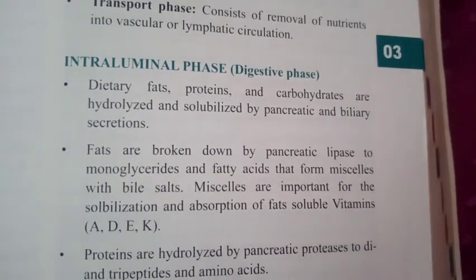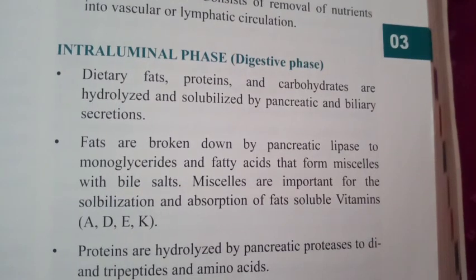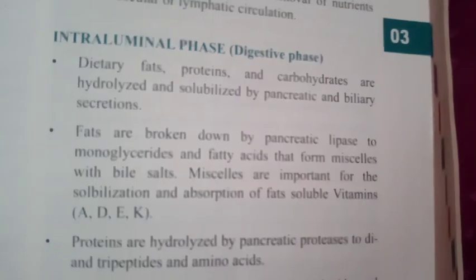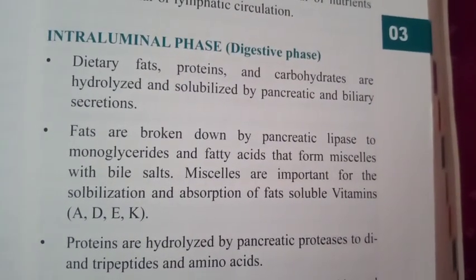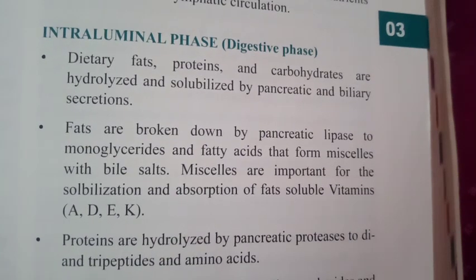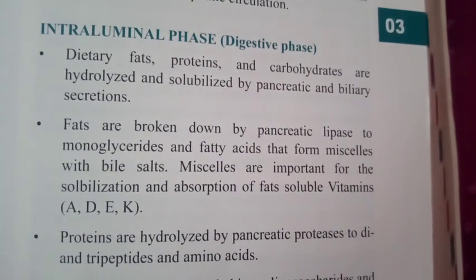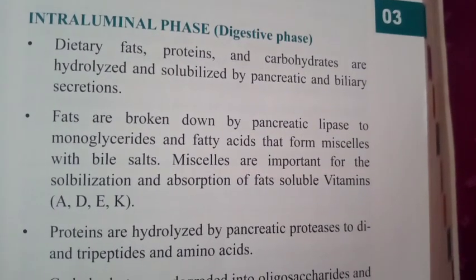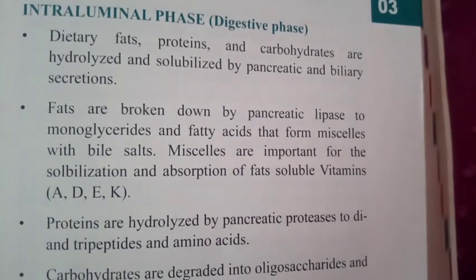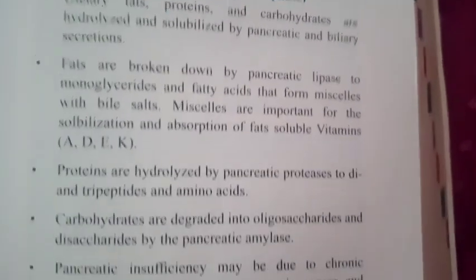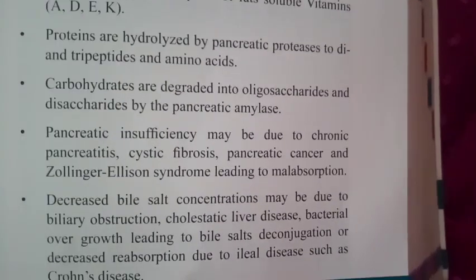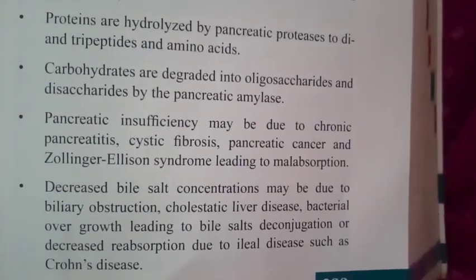Dietary fats, proteins and carbohydrates are hydrolyzed and solubilized by the pancreatic and biliary secretions. Fats are broken down by pancreatic lipase to monoglycerides and fatty acids that form micelles with the bile salts. Micelles are important for the solubilization and absorption of the fat soluble vitamins A, D, E and K. Proteins are hydrolyzed by the pancreatic proteases to di and tripeptides and amino acids. Carbohydrates are degraded into oligosaccharides.